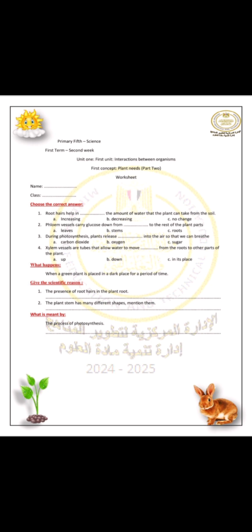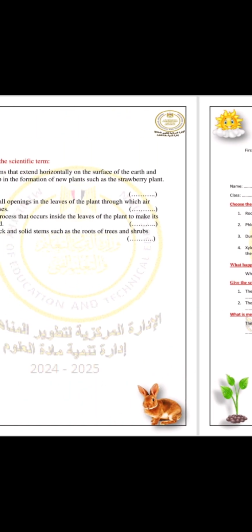The second question, give the scientific reason. The plant stem has many different shape. Mention them. What are the types of plant stem? We have wood stem, upright stem, runner stem, and we have tuber stem. What meant by the process of photosynthesis? It is the process by which the plant make its own food. It is the way by which the plant can make its food by itself.